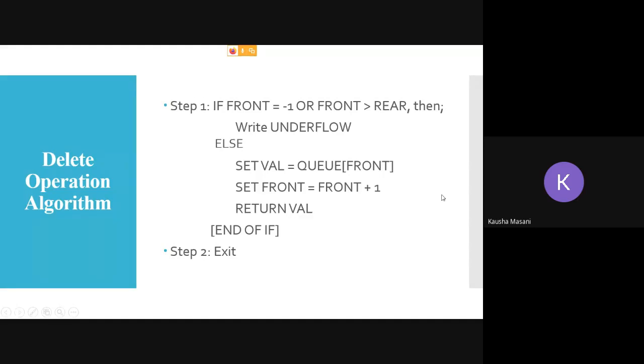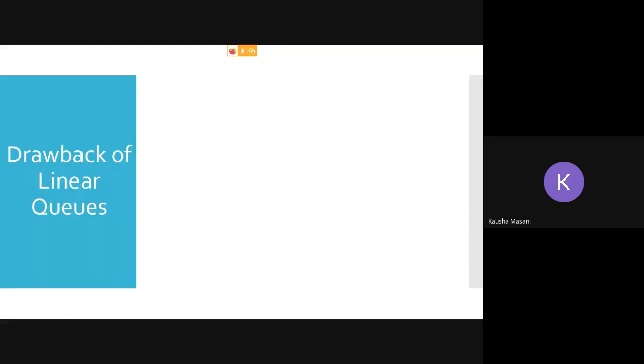So this was your DQ and NQ for linear queues. Now there are some drawbacks of this linear queue. Can you tell me what can be the drawback? Logically think, and what comes to mind if we have to point out some drawback of linear queue? Can you think of anything? You can take a hunch, I don't mind.